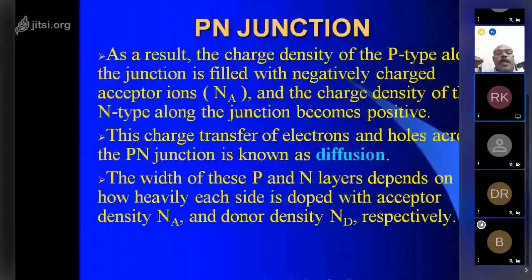As a result, the charge density of the p-type along the junction is filled with negatively charged acceptor ions, and the charge density of the n-type along the junction becomes positive. The charge transfer of electrons and holes across the p-n junction is known as diffusion. The width of these p and n-type layers depends on how heavily each side is doped with acceptor density Na and donor density Nd respectively.